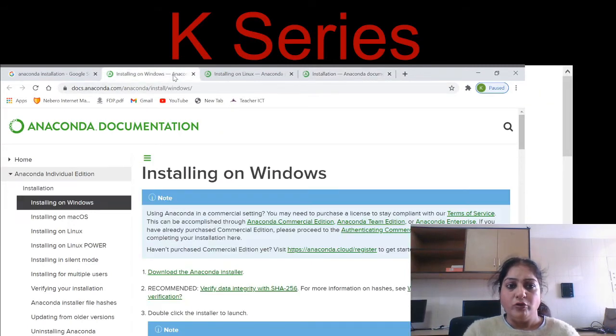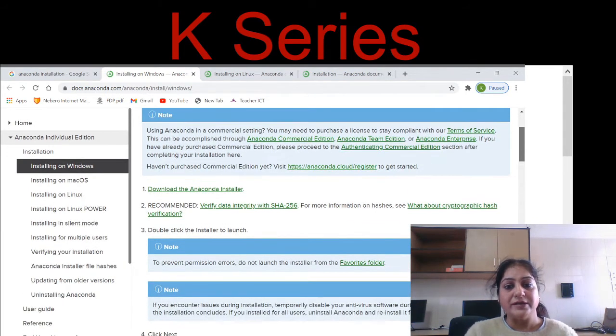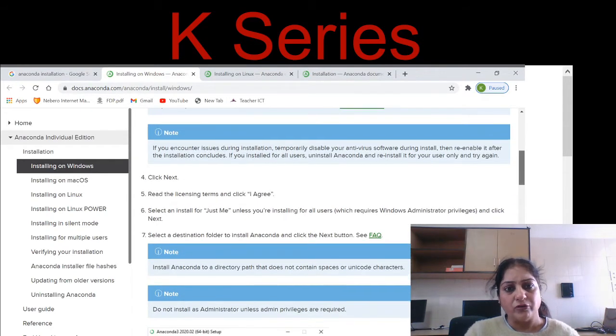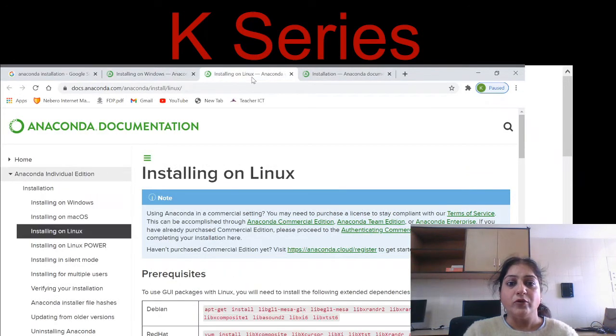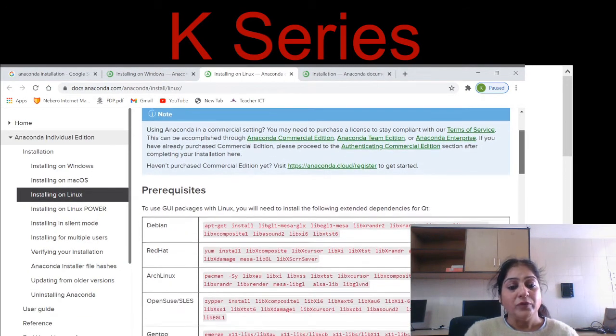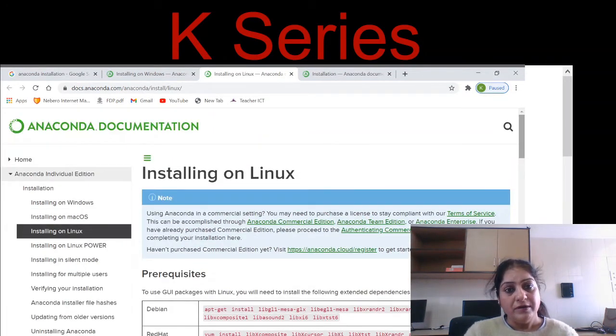When you open installing on Windows, you will get another set of options like the Anaconda installer and recommendations. Similarly, if you want to install it on Linux, every Linux, Debian, Red Hat, OpenSUSE, Gentoo, is covered for Anaconda. Here, this finishes with your installation part.